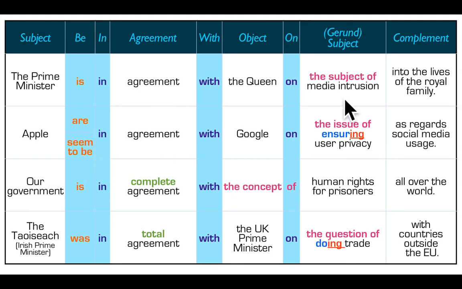You might need the map for the first couple of journeys, so use the table as your map. And there's nothing better than drawing out your own table. It might not be as colourful and as fancy schmancy as the table you see on the screen, but it will give you very good ownership of the sentence, and you'll be able to spot your mistakes more easily. So pay attention to that.